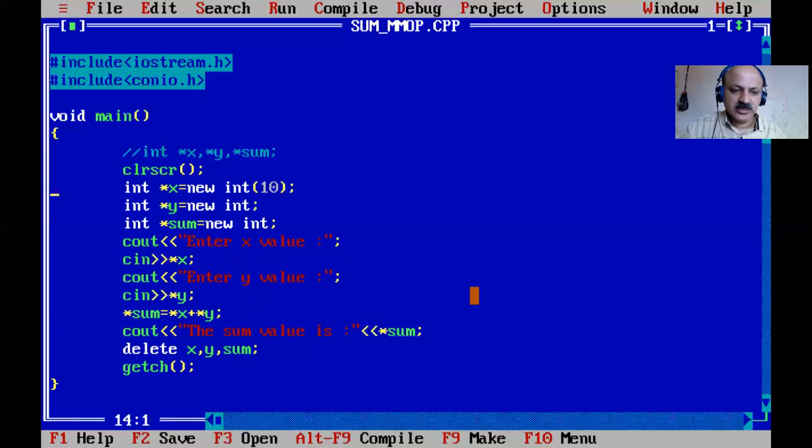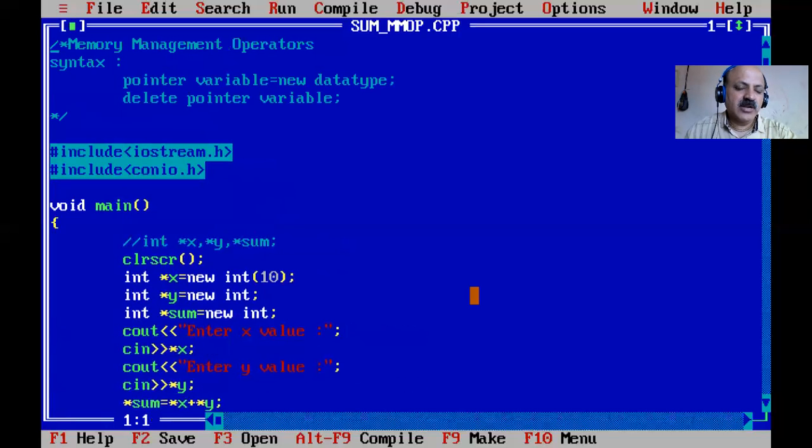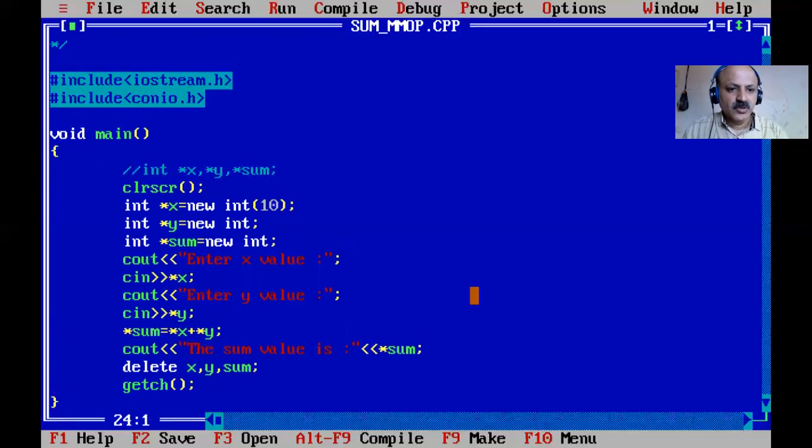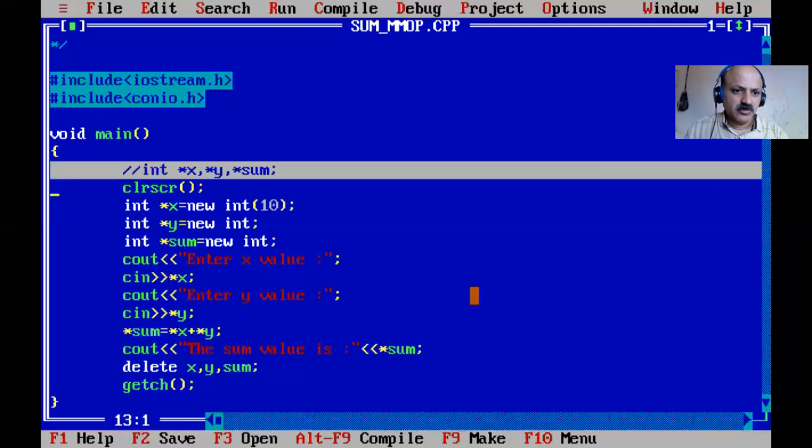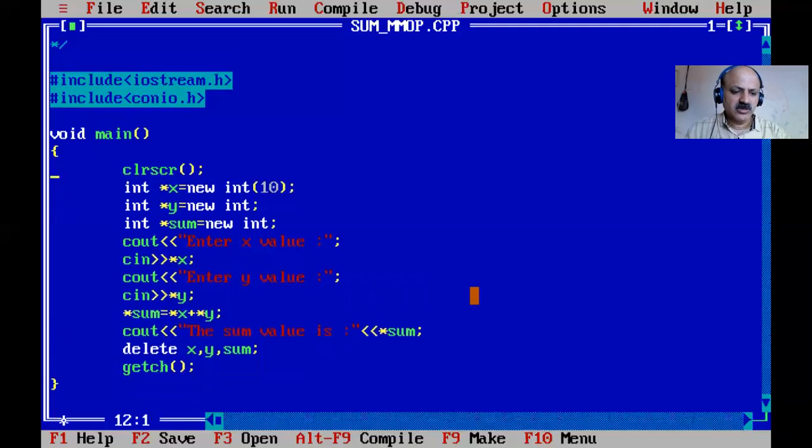Okay, so I think you can understand what the new and delete operators are, the memory management operators we can use with the primary data type, that is, the integer data type. And in my upcoming video lecture, I will also cover derived data types like the array data type. We can use the new and delete operators there too, so that is also possible. I just removed that now because it is not required.